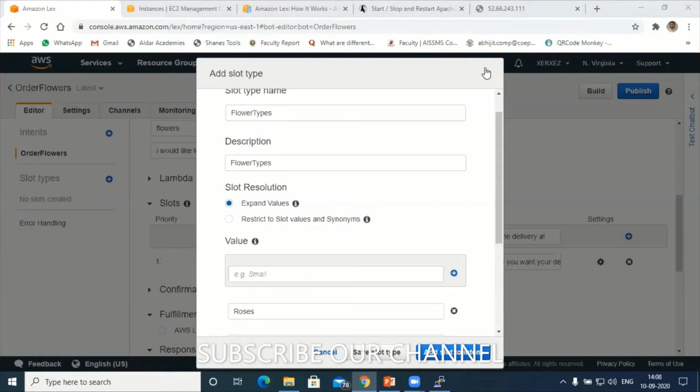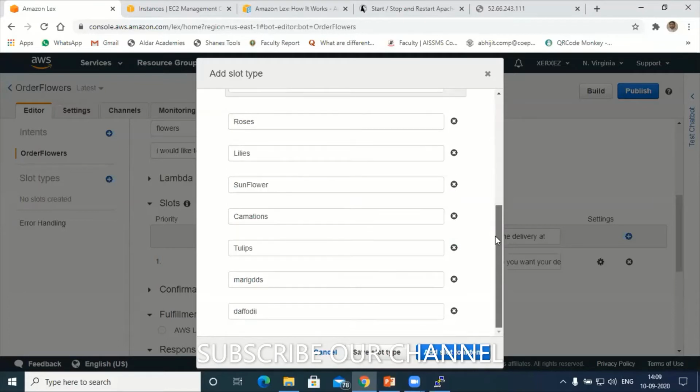Okay, so let me put this also, daffodils. Any other suggestion, please? Okay, enough, I think, so far. Daffodils, sunflower, lily, dandelions. Okay, so far I think it's enough. We can add other flowers later on.